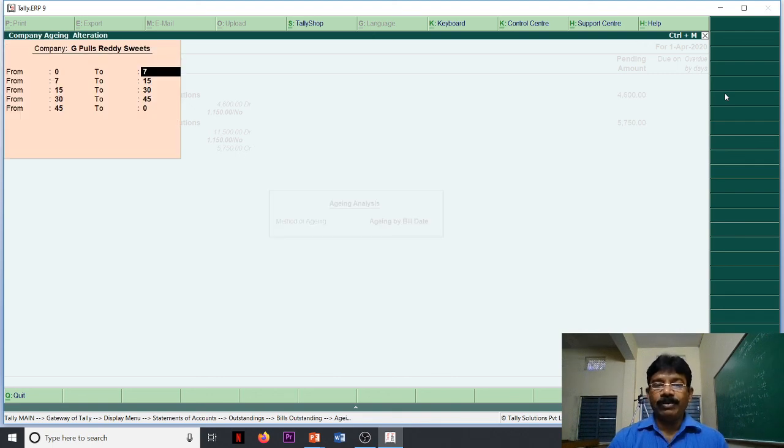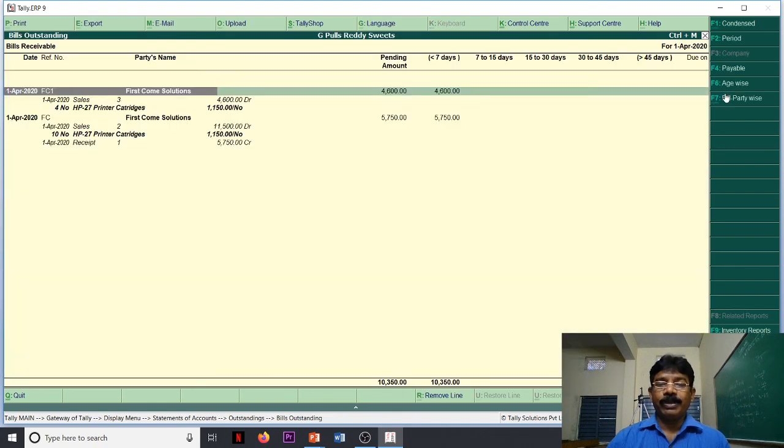If I select bill-wise, then it will ask for the aging period, 0 to 7, 7 to 15. With that duration, it will display for us. We give 15 days only.